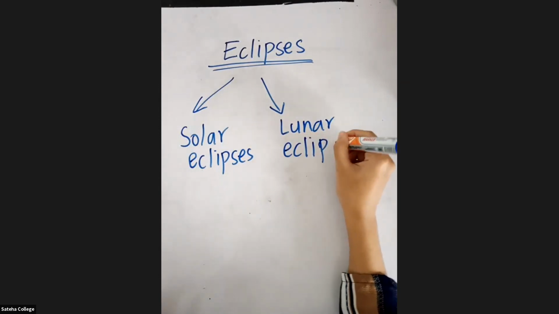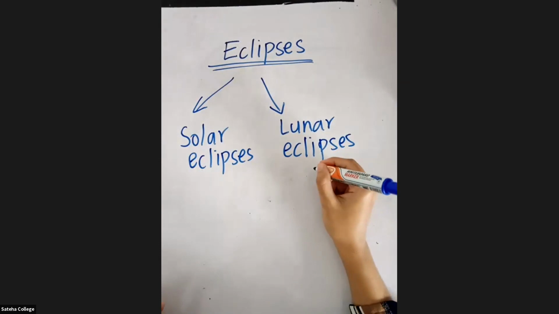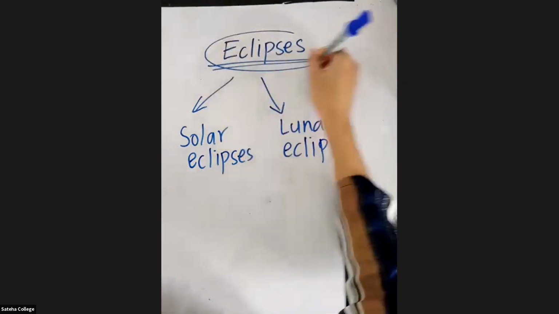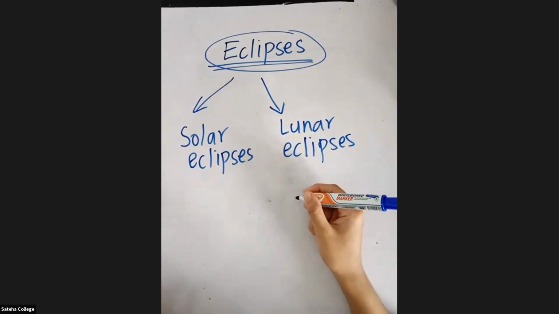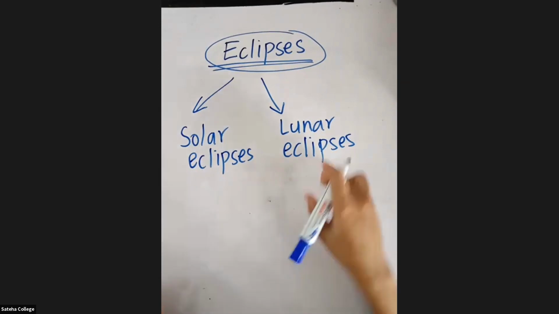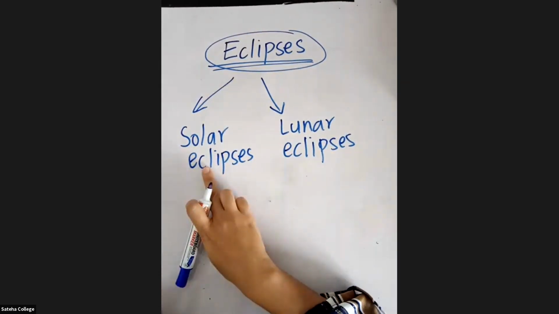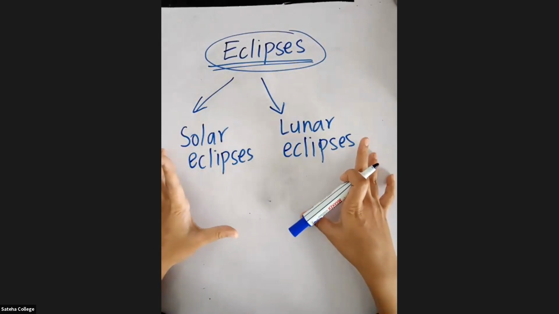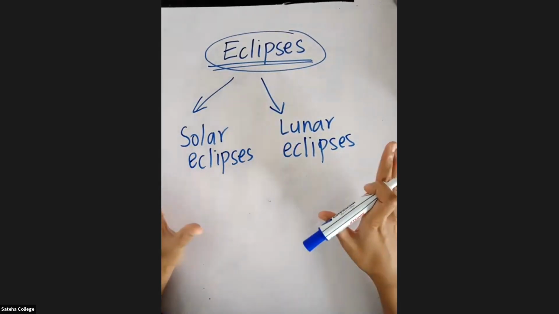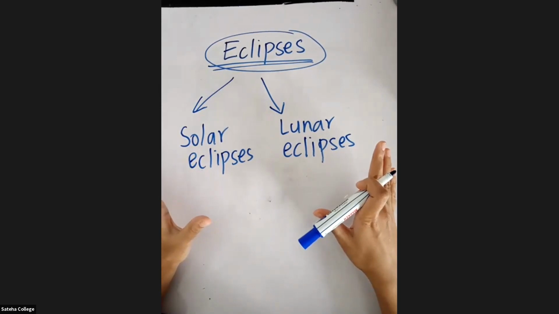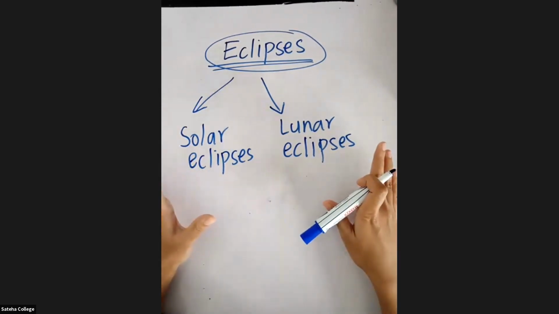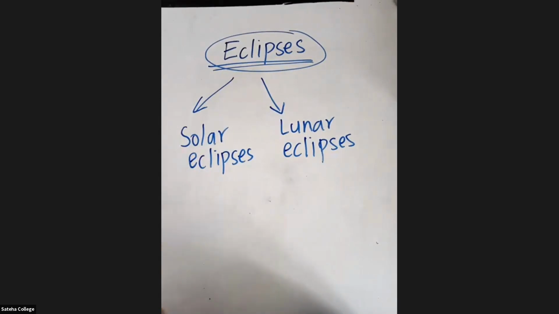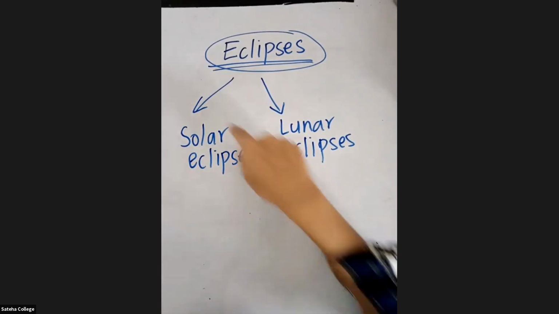Let's start from the first. What are we going to study today? We are going to study about eclipses. How many types of eclipses do we have? We have two types. The first type you call the solar eclipse, and the second type you call the lunar eclipse. First you should understand this. Is everyone clear how many types of eclipses there are? Is this clear? Yes. Okay.